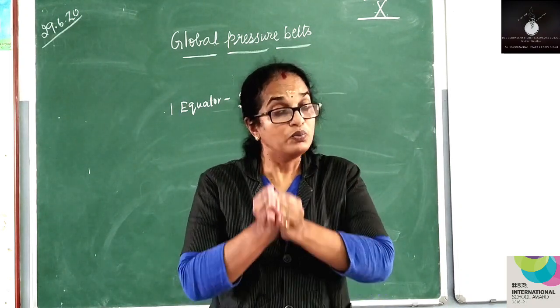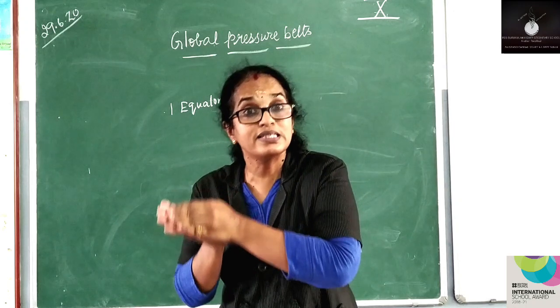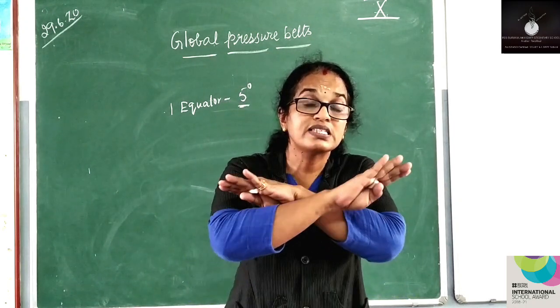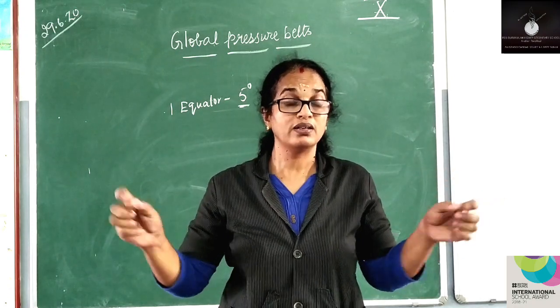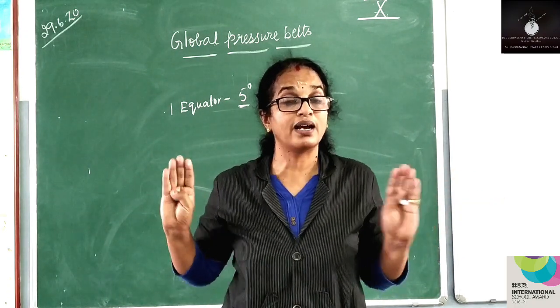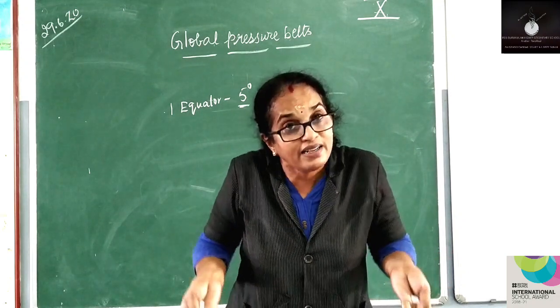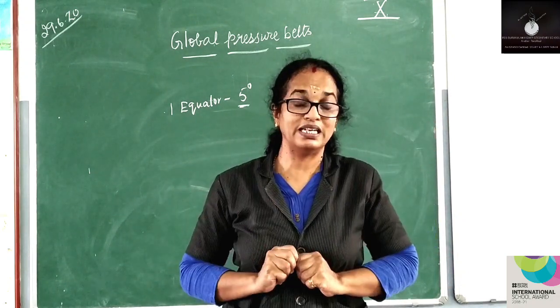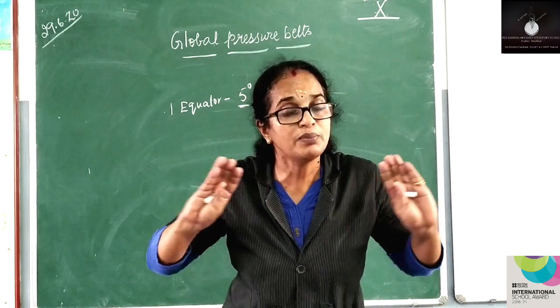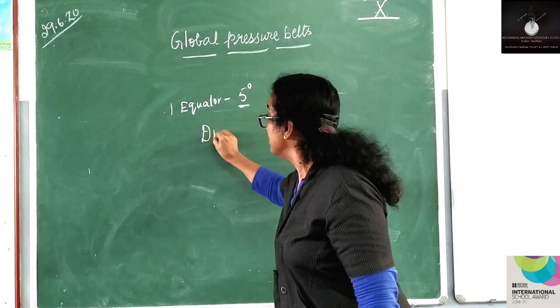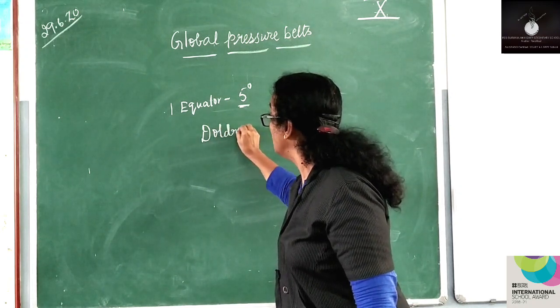Now, this is the zone where there is no wind at all. കാറ്റ് പറഞ്ഞൊരു സാധനമില്ല. കാരണം temperature കൂടുതലാണ്, the air gets heated and it rises up vertically. അപ്പോൾ ഈ ഭാഗത്ത് കാറ്റ് എന്ന് പറഞ്ഞൊരു സാധനമില്ല. That is why this zone is called doldrum.